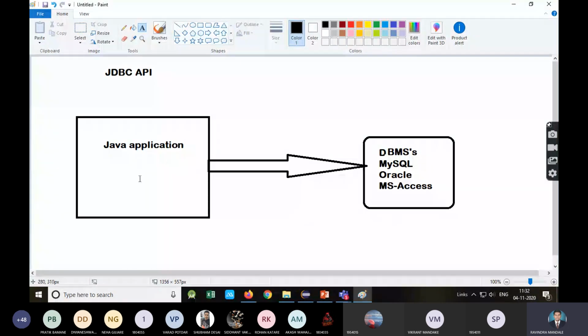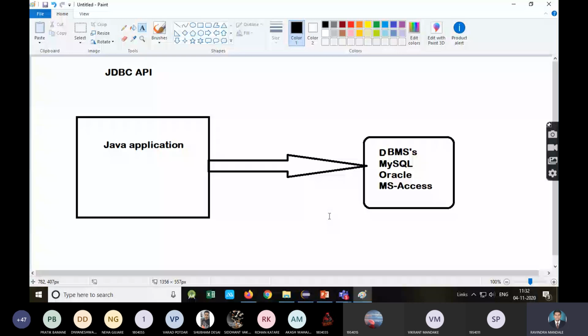So if you are connecting a Java application with MySQL, then a separate driver will be there. If you want to connect a Java application with Oracle, a separate driver will be there. If you want to connect a Java application with MS Access, a separate driver will be there. That means the driver will be separate. Driver means what? It is a software.